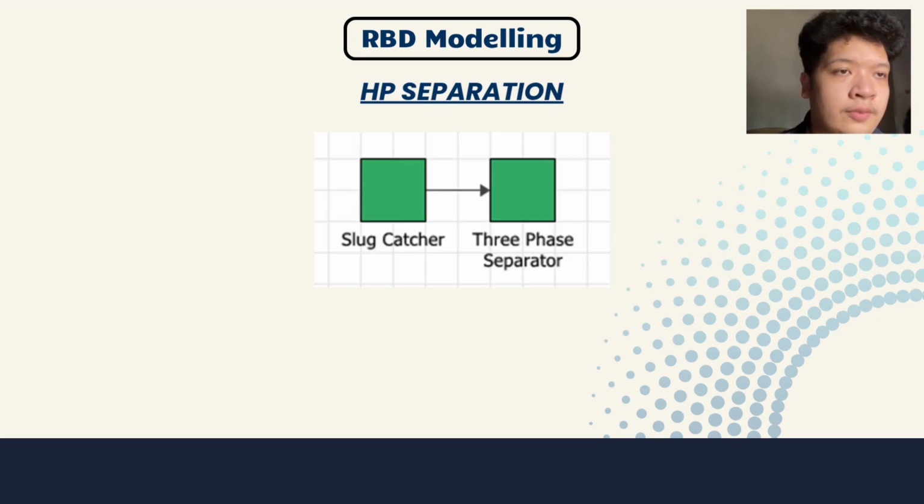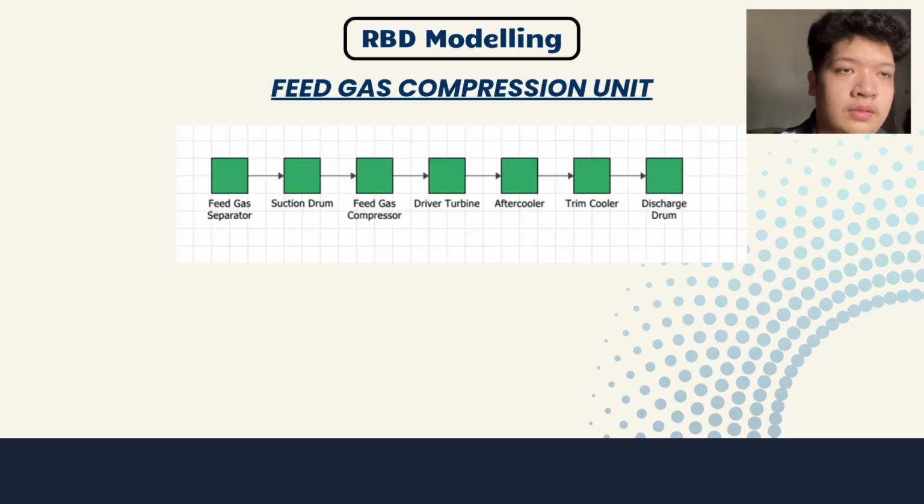So moving on to the HP separation unit. This unit only consists of 2 blocks, which are the slug catcher and the 3-phase separator units. Both of these units are deemed to be able to fail, as there are data supporting them provided. So moving on to the feed gas compression unit.